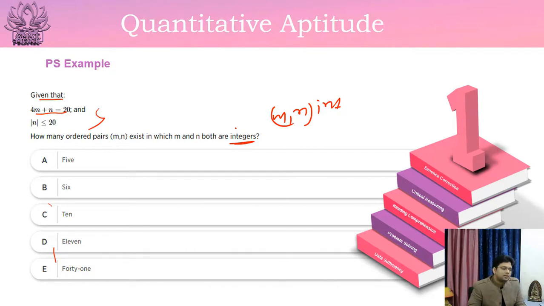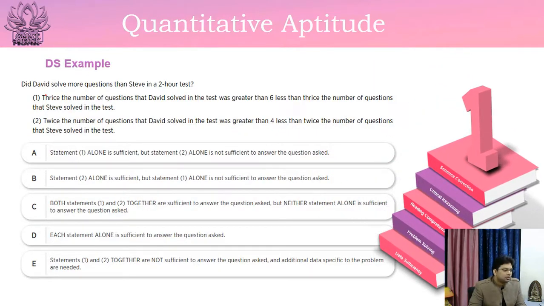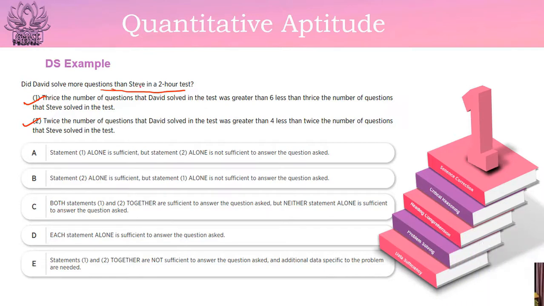Next we would cover a data sufficiency example. So here is a data sufficiency example question. As I said, there would be two statements, two data are given, and then in the problem statement also there would be some data given. So the question is, did David solve more questions than Steve in a 2-hour test? It is given that it is a 2-hour test, and here two statements are given. Here you can frame one equation and here you can frame one equation. Based on these two statements and the problem statement, you have to pick one option out of these 5 options A, B, C, D and E.